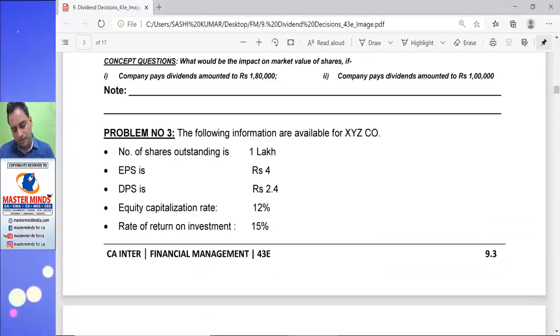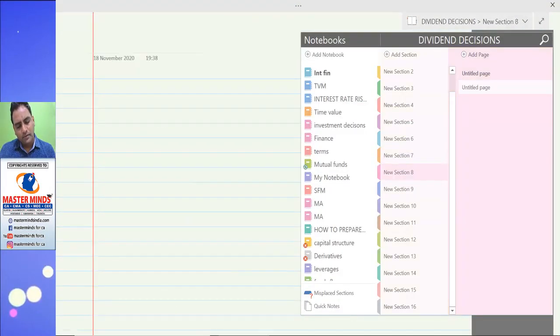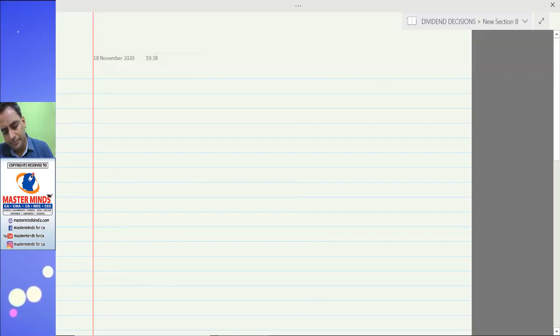problem number 3. Now we are moving to a new concept or new model, the Gordon model. Myron Gordon. So just like the James Walter model, the Myron Gordon model is subject to a few conditions or assumptions.